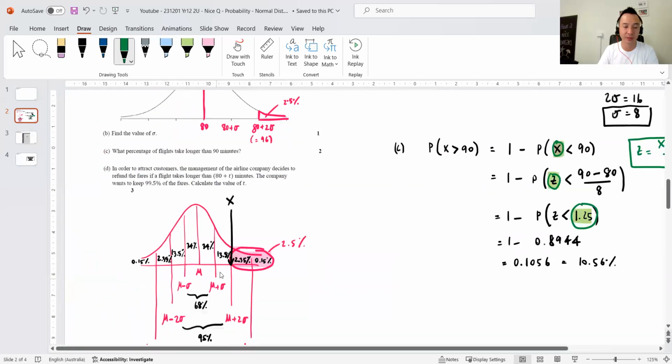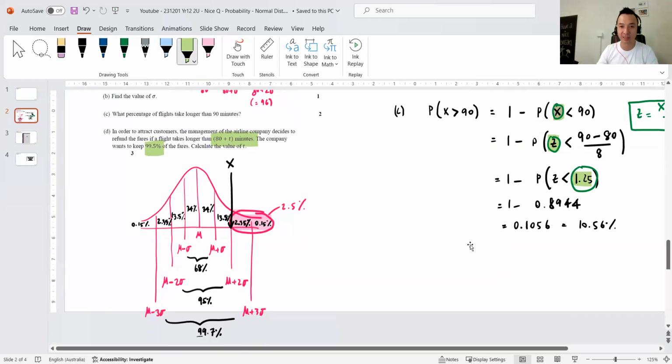All right, next one. Last question. In order to attract customers, the management of the airline company decides to refund the fares if the flight takes longer than 80 plus T minutes. The company wants to keep 99.5% of all fares. So calculate T. So you're trying to find X, which is equal to 80 plus T, where 99.5% of all numbers are less than that time. So this is what they want.